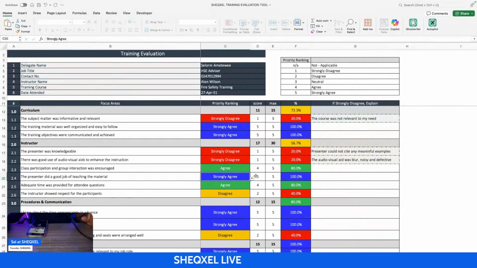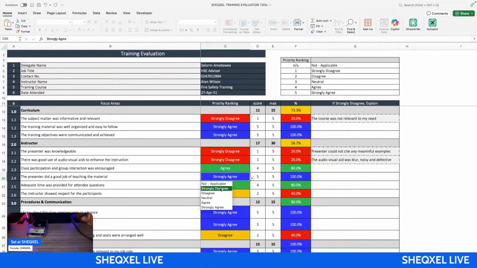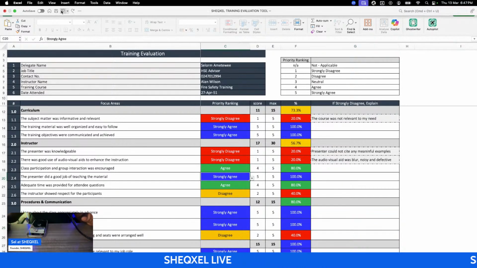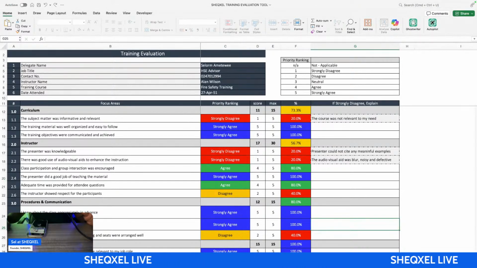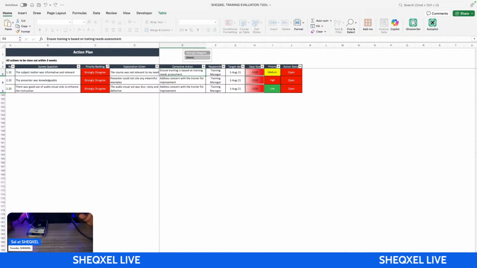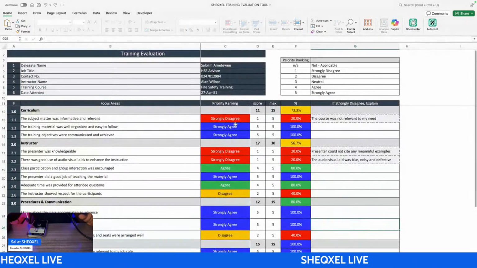If I strongly disagree, this is going to gray out a little to tell you that you're supposed to make an input, so give an explanation why you strongly disagree. This is how we gather feedback from training. And then we have our training summary, basically the evaluation summary, and then an action plan. Take note, the action plan is all based on the strongly disagree responses.